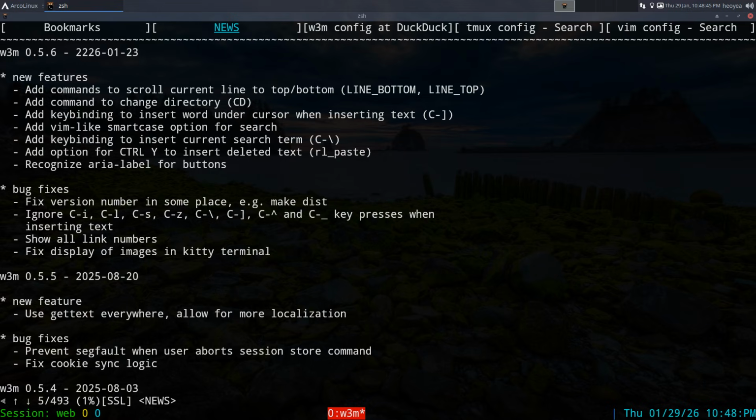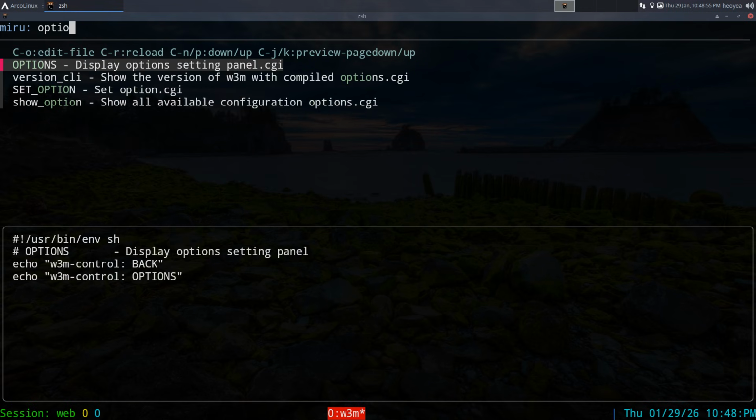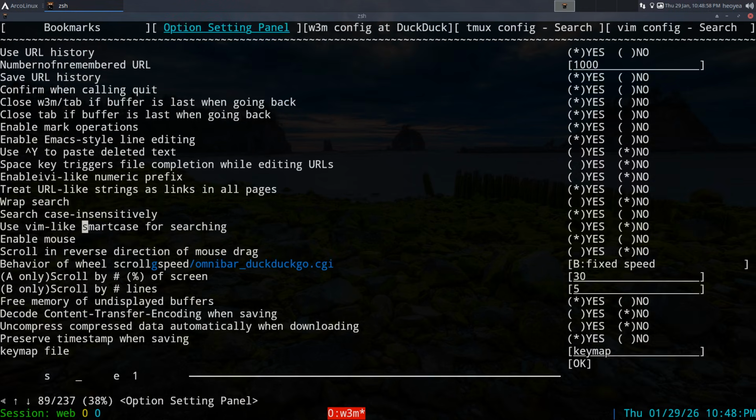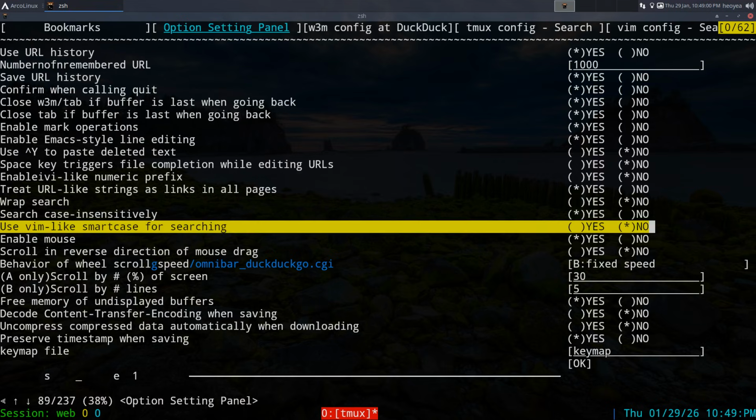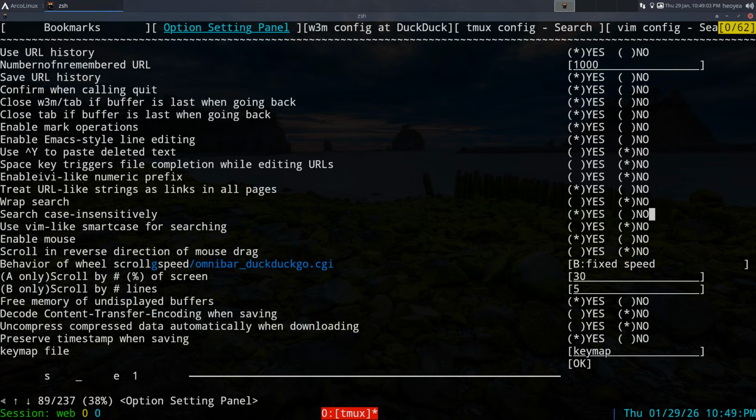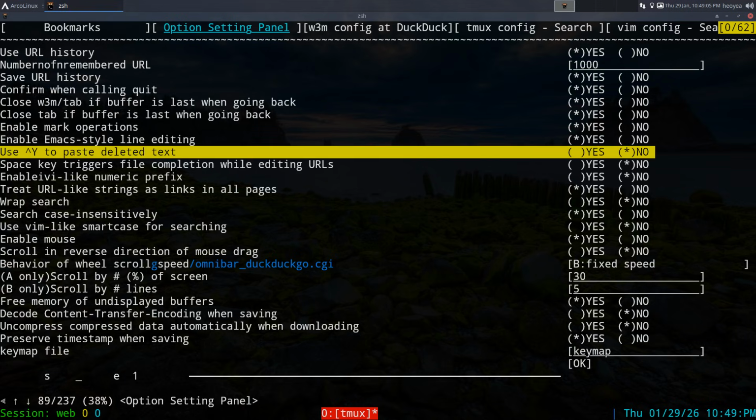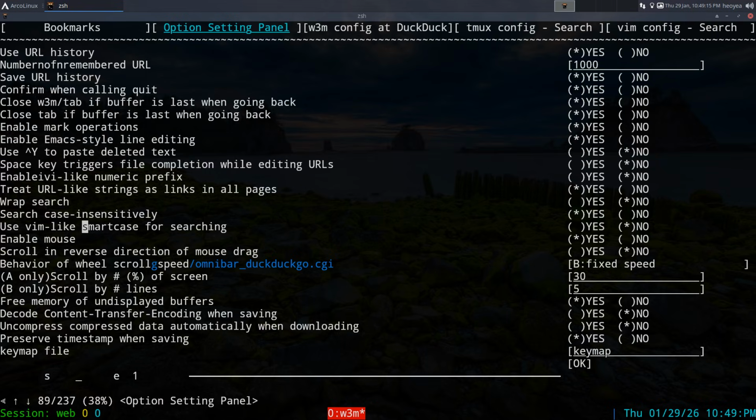So I like that. And some of these features they have, like key bindings, you can turn on, and this is in your options. I think the default is old, but it's in your options here. Like smart case and stuff like that you can turn on. Some of these readline hotkeys you can enable, right, to paste, delete text and stuff like that. You can do Emacs style hotkeys, I think, to paste and delete and stuff like that.